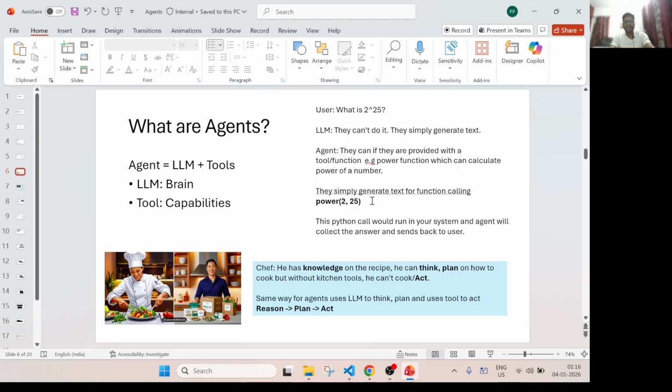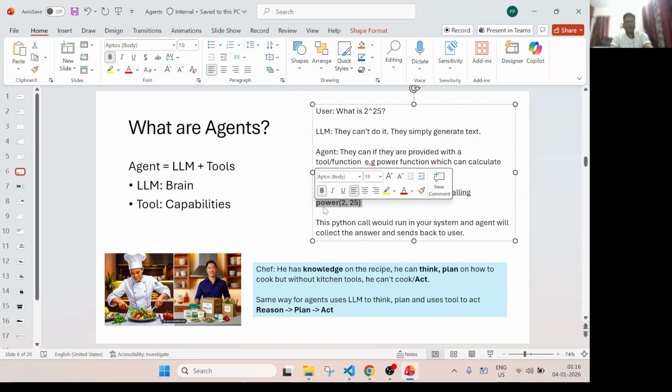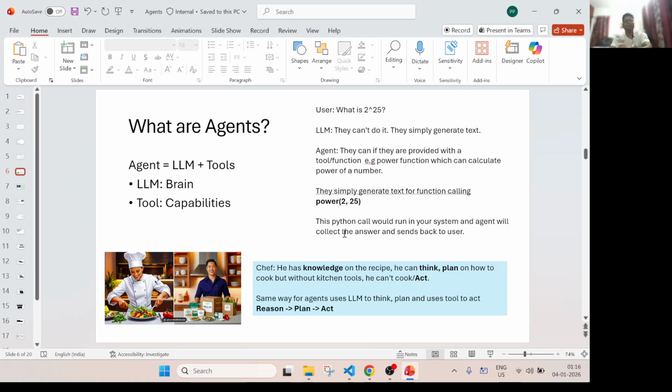The agent is also basically generating this simple text, and this function is actually running in your system, in a local system. You run it locally and get the output, and that output is fed again to the model, and you get the answer that the power of 2 to the 25 is this. So you see how it works.